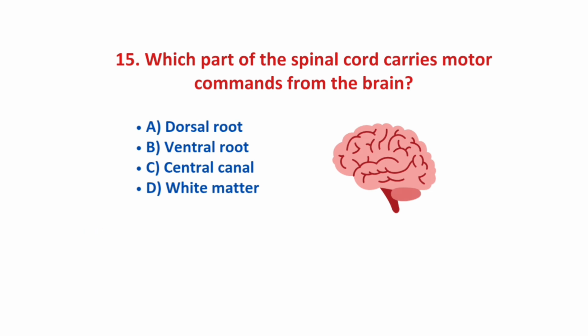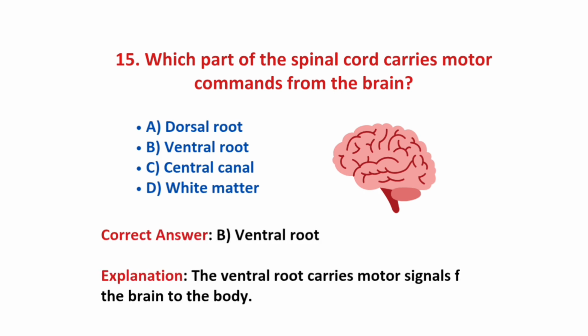Which part of spinal cord carries the motor command from the brain? Options: dorsal root, ventral root, central canal and white matter. And the correct answer is option B, ventral root, because it carries the motor signals from the brain to the body. So the correct answer is option B.